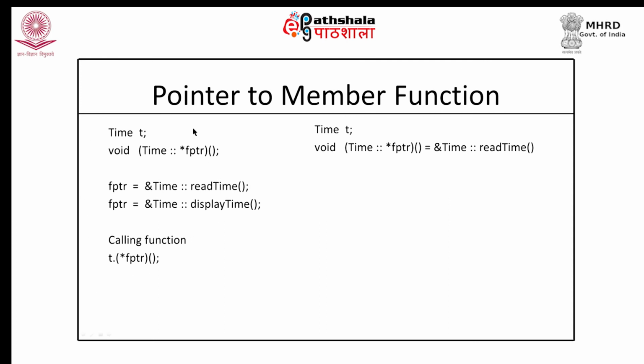Again, here I am defining, since this variable has been kept within small braces, this again is a pointer to function, but this time I am qualifying this with the scope resolution operator.